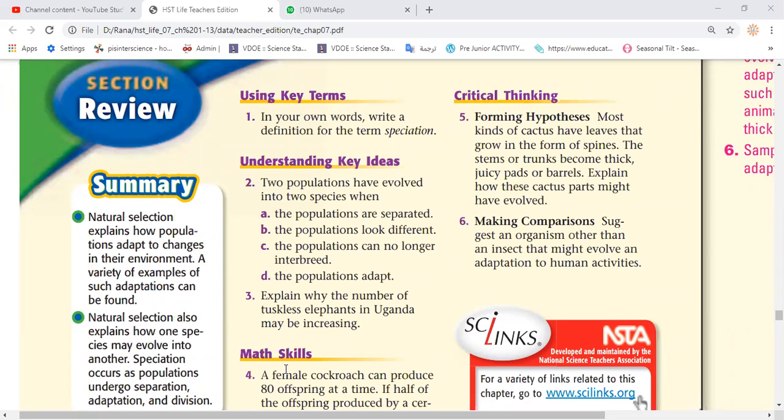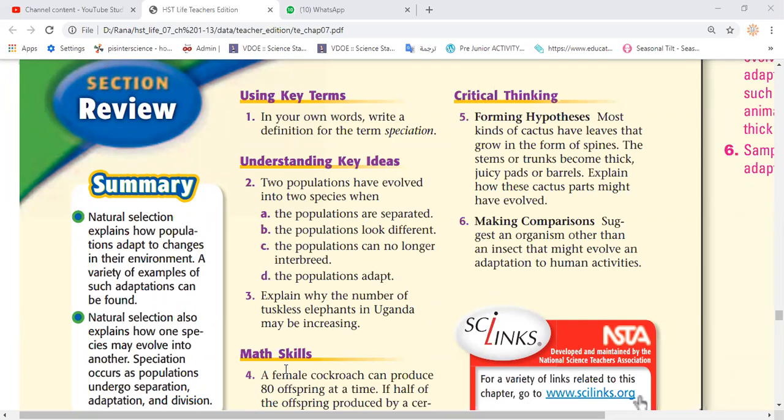When animals evolve and become new species over time by evolution. Okay. So Uta. Separation, adaptation and division happen until a new species is formed. Okay. So separation, adaptation, and division happen, forming new species. Good. So all these are good words. Speciation means the rise of new species from an old one due to evolution or adaptation, or natural selection. You can say it in different words. All of them have the same meaning, and all of them are true.